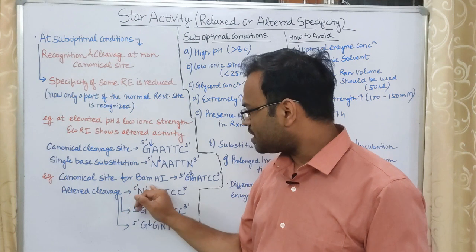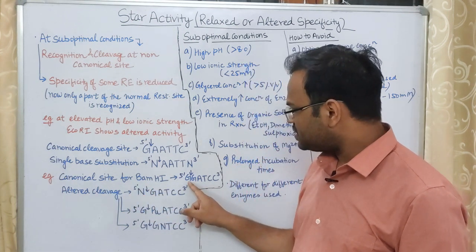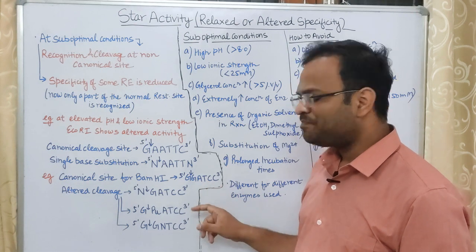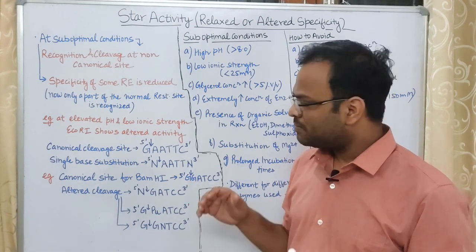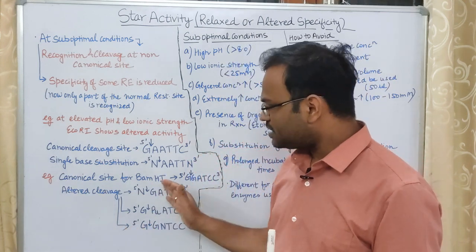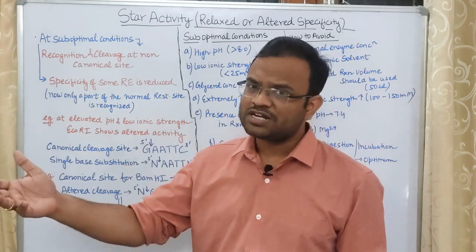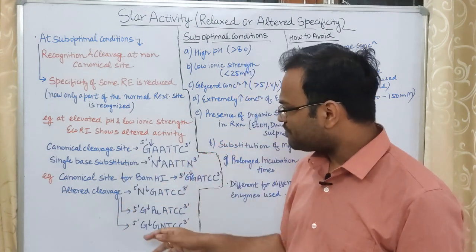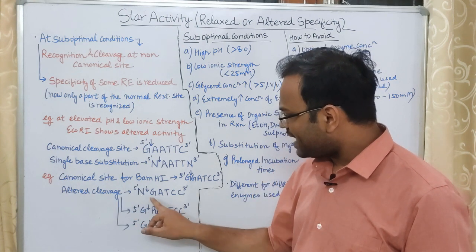For example, if I talk about BamHI. Now, BamHI has a canonical site of GGATCC, and BamHI cleaves between the two Gs. Okay, but under suboptimal conditions, BamHI actually behaves in different ways under different suboptimal conditions. For example, in one case, it can cleave between N and G.